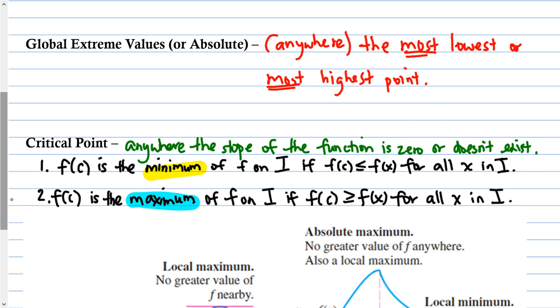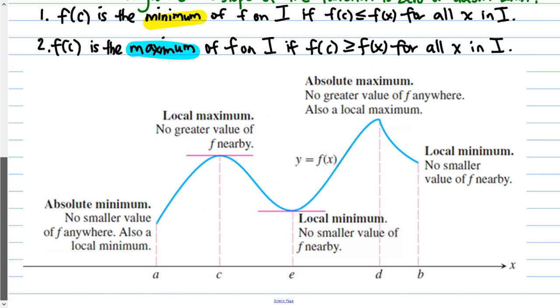Okay, so moving forward, here's a graph or a diagram explaining the difference between local and absolute, or rather local and global. They do use the phrases interchangeably, so you're going to have to get used to it. It's either local and global or relative and absolute, and sometimes they just combine them. Like here, I got this from a book, and they combined absolute with local.